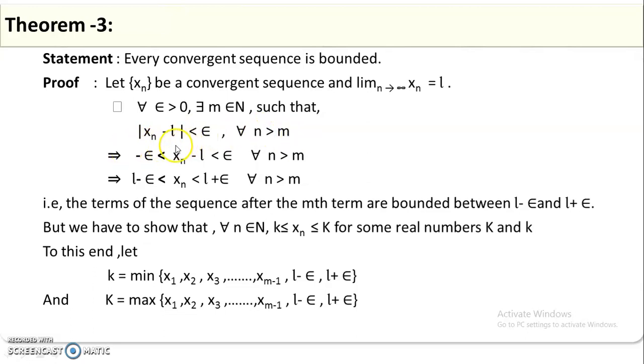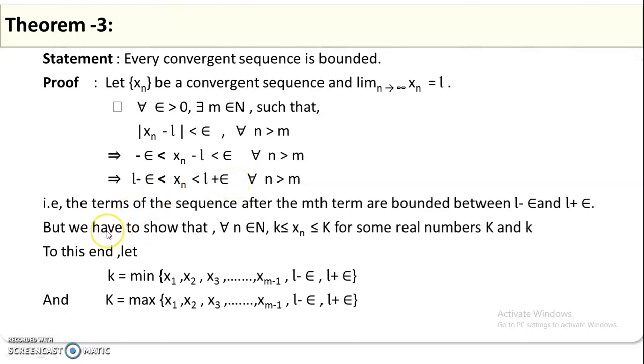Rearranging, and removing the modulus, xn minus L lies between minus epsilon and plus epsilon for every n greater than m. Now taking L on both sides, xn lies between L minus epsilon and L plus epsilon for every n greater than m.